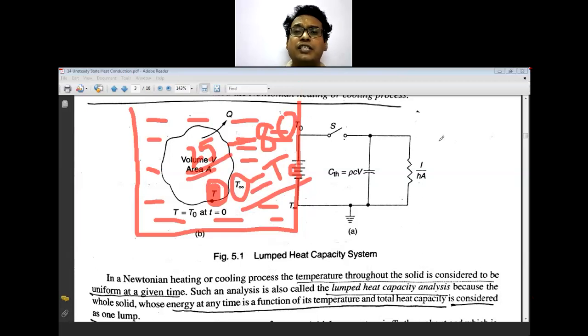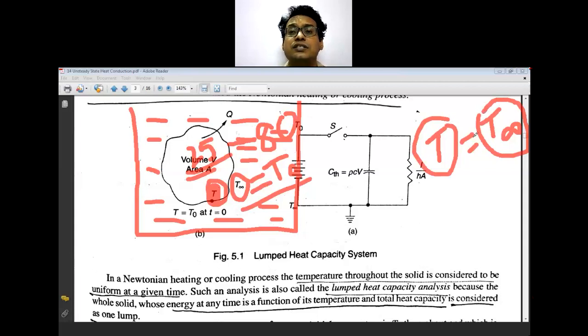So the steady state condition will occur when the temperature T equals T infinity. At a certain specific temperature, the body temperature T will be equal to the surrounding temperature T infinity. This is the steady state condition.